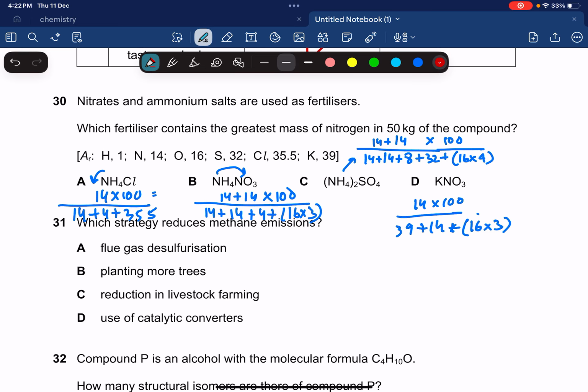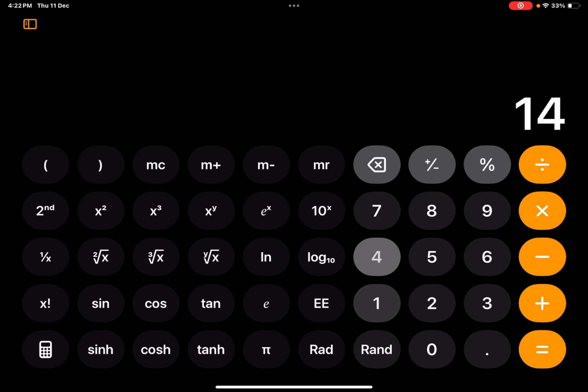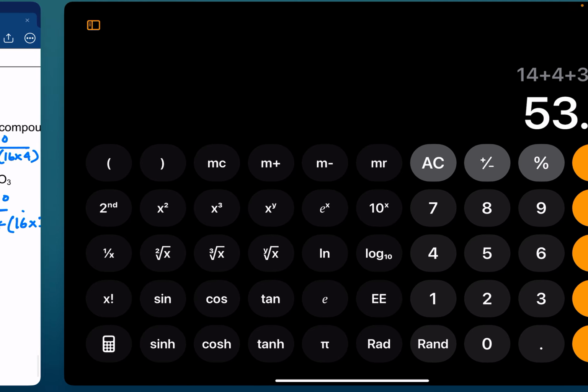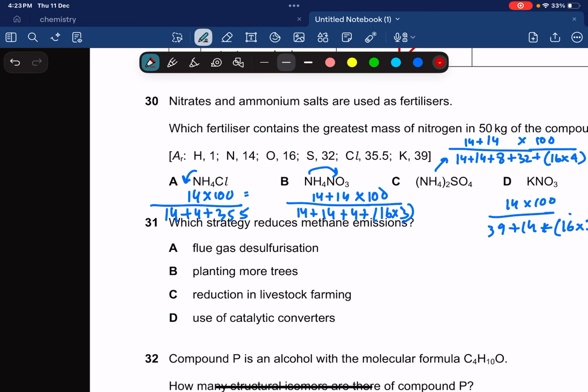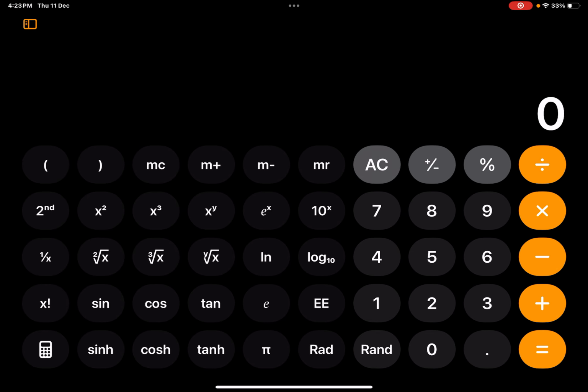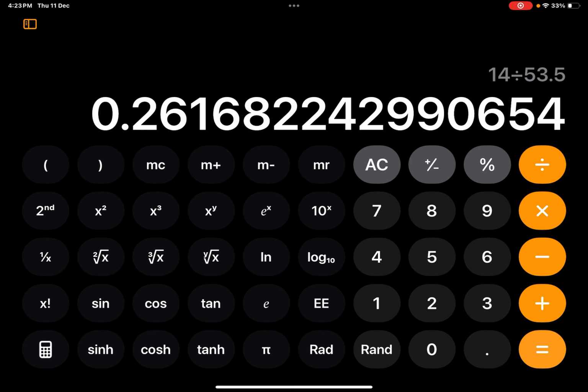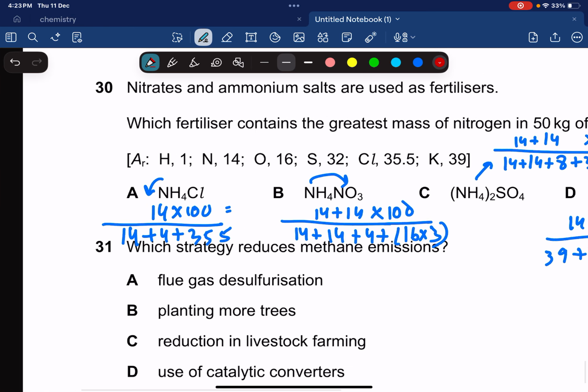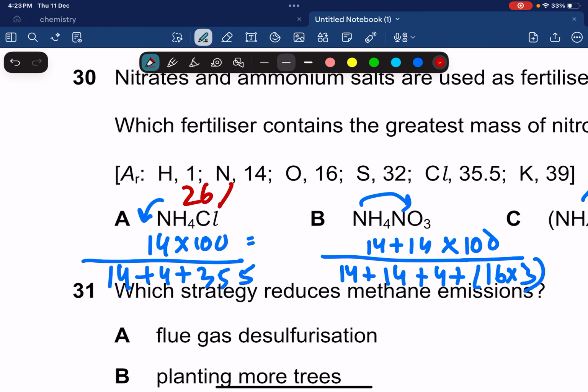So we're going to find it for each one of them. 14 plus 4 plus 35.5, that's 53.5. 14 divided by 53.5 multiplied by 100, that's 26% nitrogen by mass.